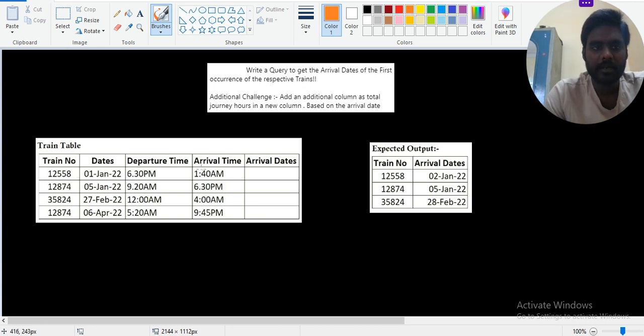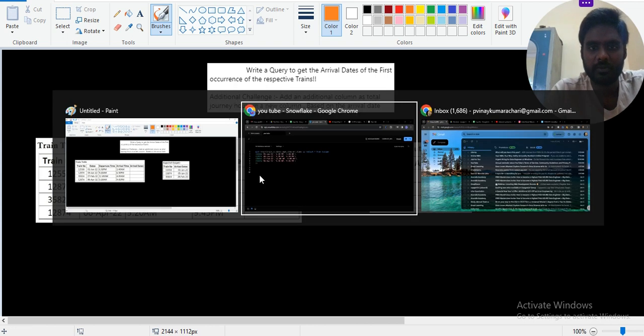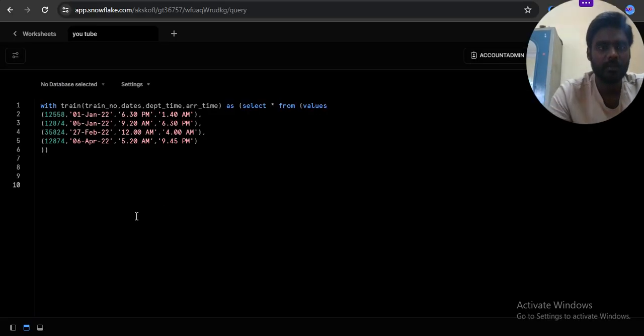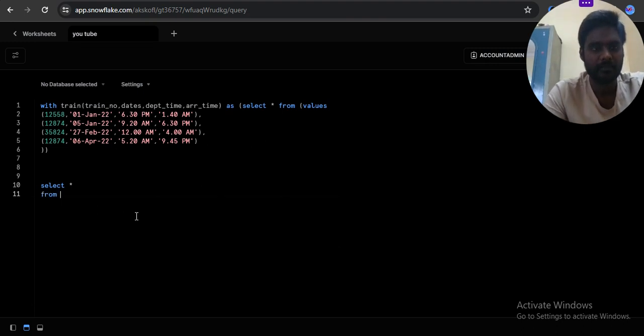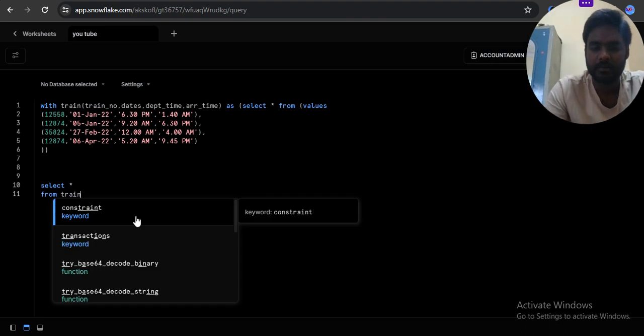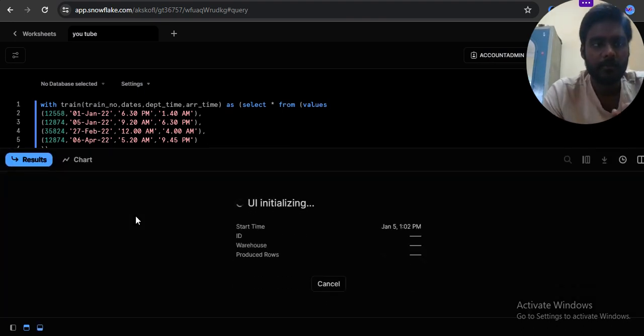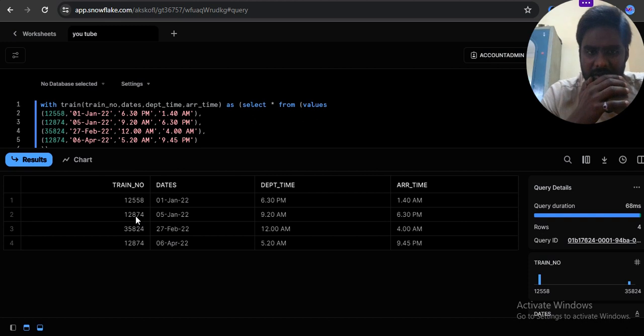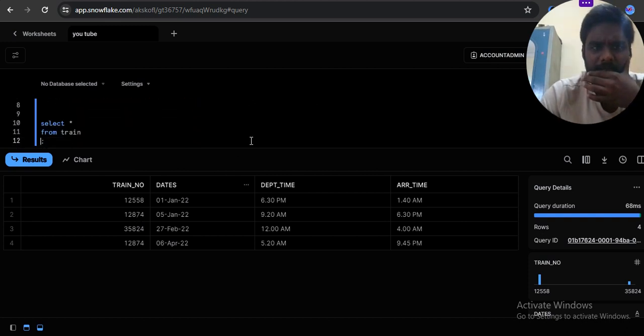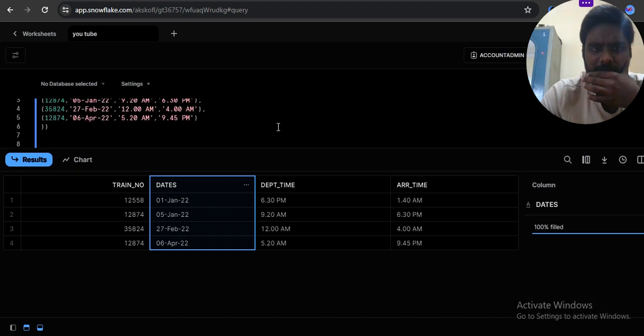Let's deploy this data into our Snowflake DB. Select star from train. You can see this is not a date column.